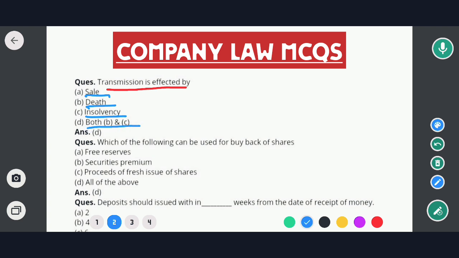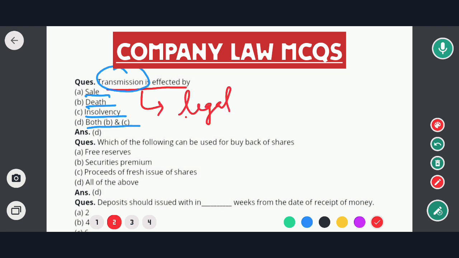Okay, so first of all we have to know what is transmission. Transmission in company law is the legal process of transferring ownership of shares from a deceased or insolvent shareholder to their legal heirs or nominees. What is transmission? Transmission is a legal process.